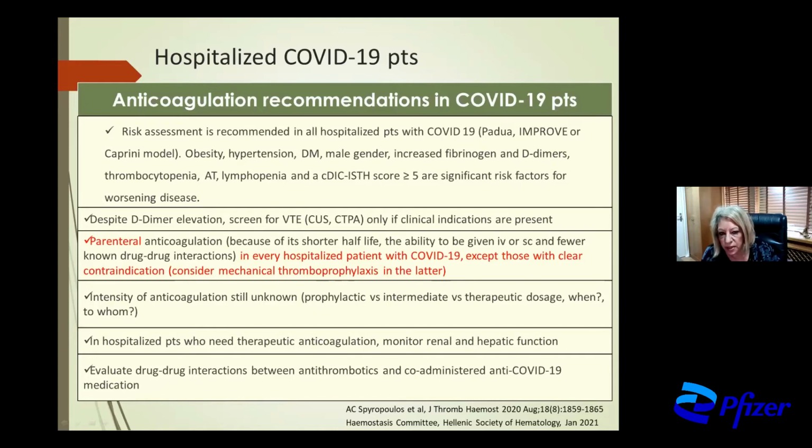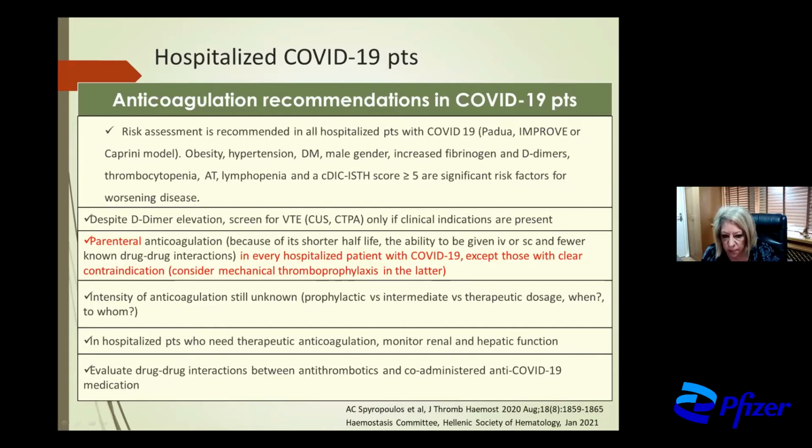We have to perform a screening test for venous thromboembolism if we have clinical indications, despite D-dimer elevation. We have to administer parenteral anticoagulation because of its shorter half-life, the ability to be given intravenous or subcutaneous, and fewer known drug-drug interactions in every hospitalized patient with corona, except those with clear contraindication. The intensity of anticoagulation therapy depends on the severity of the disease.